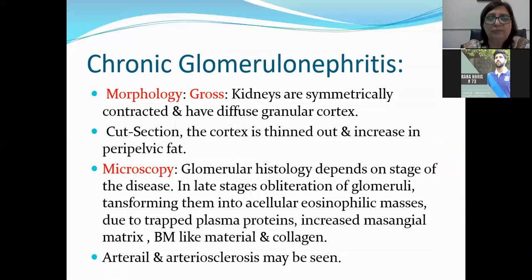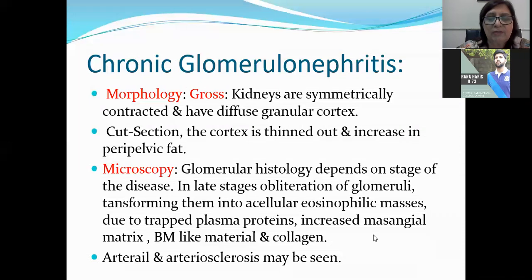Microscopically, the glomerular histology depends upon the stage of the disease. In the late stages, we mostly see obliteration of almost all of the glomeruli, which transform into acellular eosinophilic masses. We do not see the normal capillary loops here. We only see acellular eosinophilic masses in the glomeruli, and this is because of the trapping of plasma protein in them.